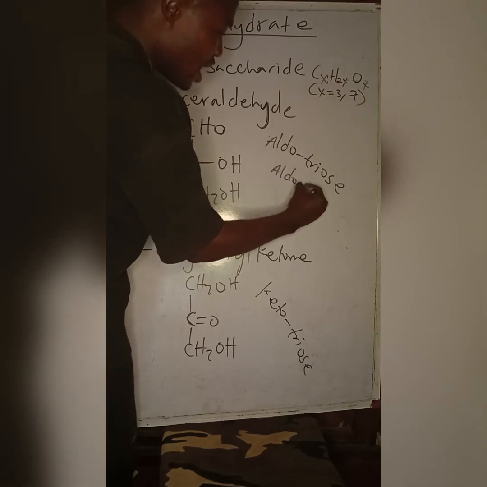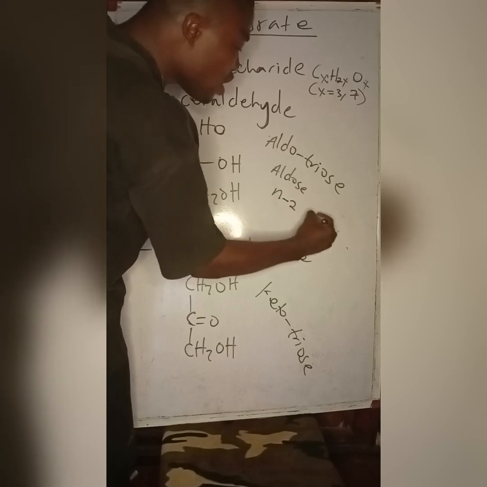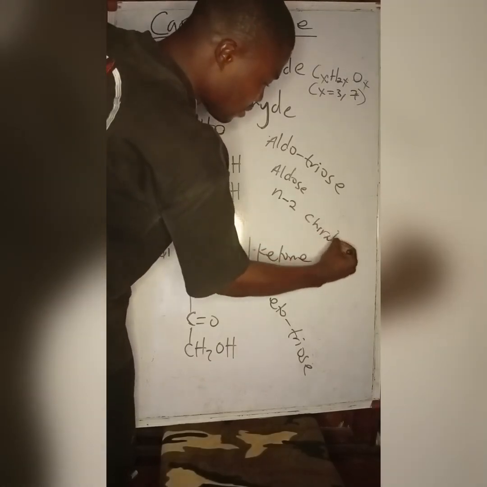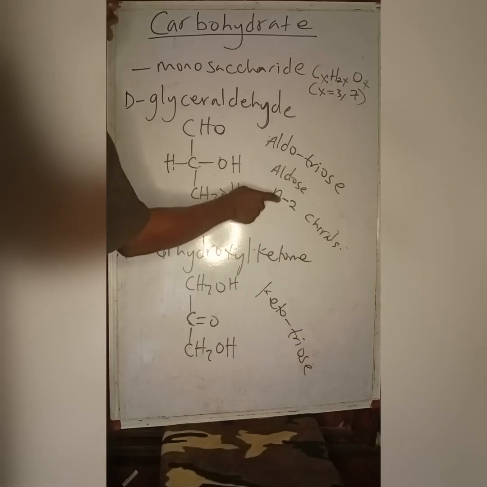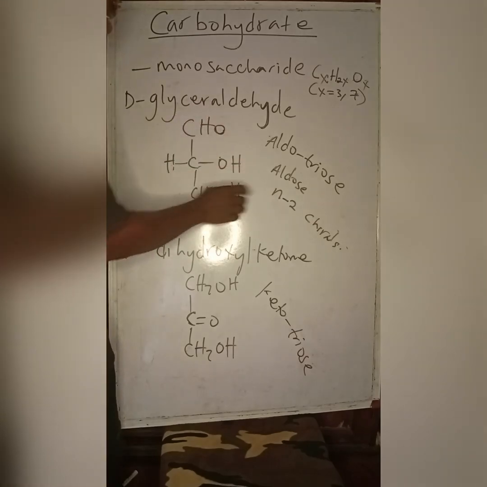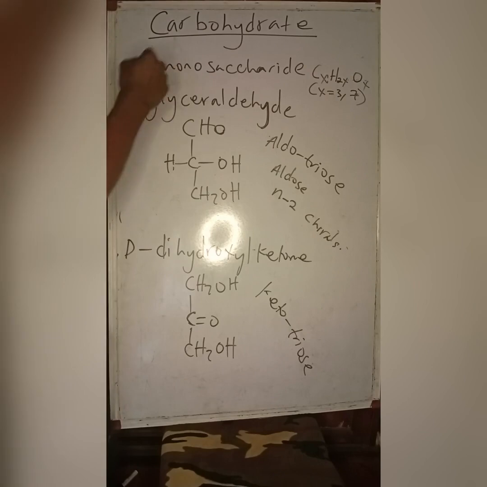Aldoses, please take note, have N minus 2 chiral centers, where N is the number of carbon atoms in the sugar.